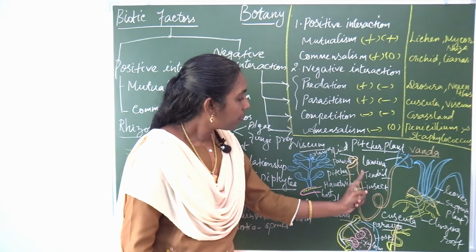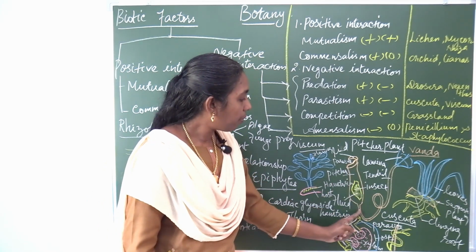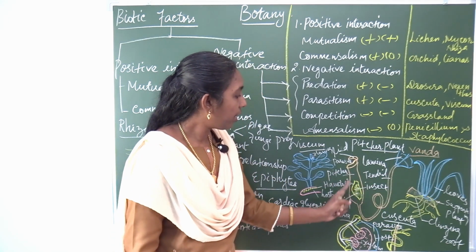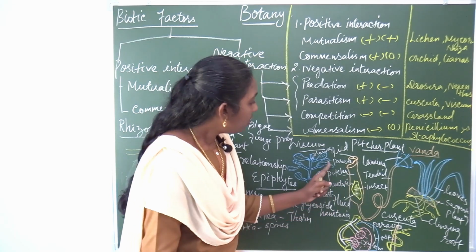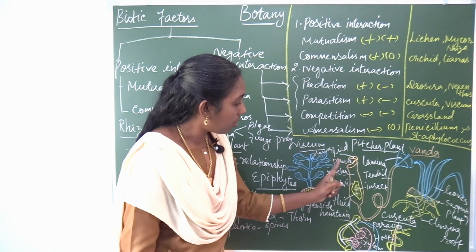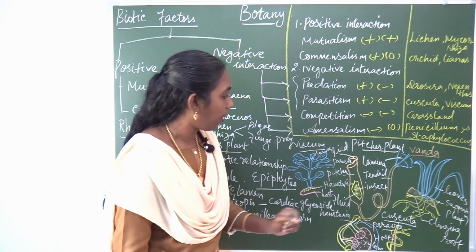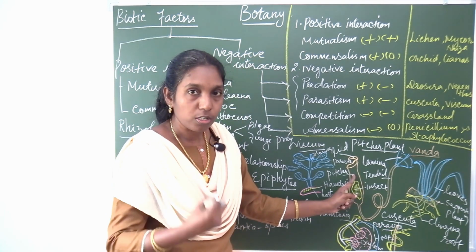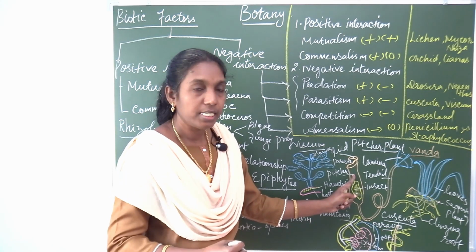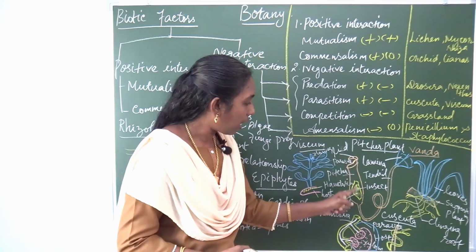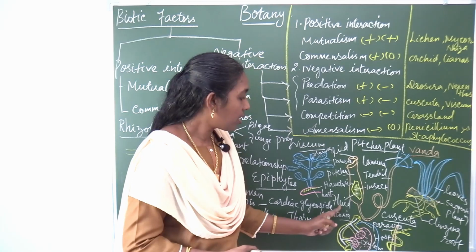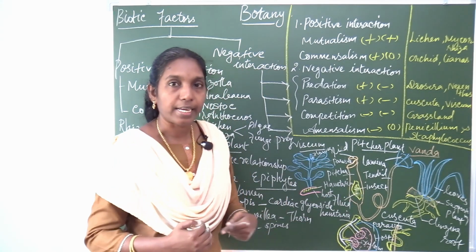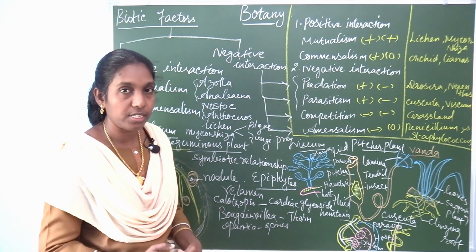This Nepenthes, this is the pitcher, a modified part of the leaf lamina, which is modified into a pitcher. This organism is not a parasite, it is predatory. This pitcher plant is an insectivorous plant, which captures insects and digests them in the fluid in its body, and it takes this as its food for nitrogen deficiency.